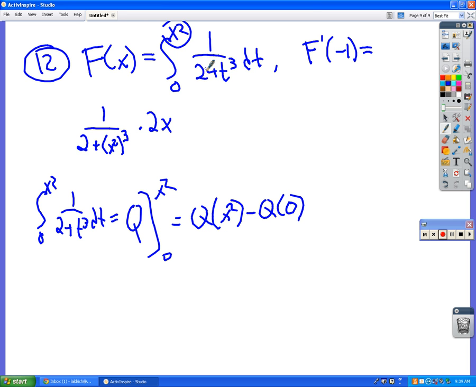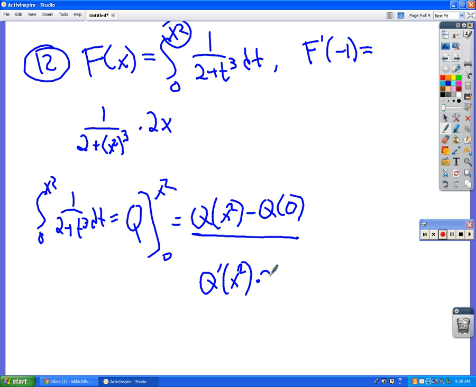So now if I want to find the derivative, I have to take the derivative of this, right? The derivative of this is going to be q prime of x squared, but then times the derivative of the inside, because you have to do the inside out thing, the chain rule thing.